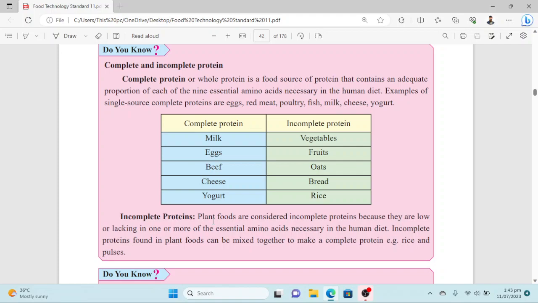Those food protein sources are considered incomplete proteins. Examples are vegetable sources of protein, fruits, oats, bread, and rice. So these are the two types of protein sources: complete protein and incomplete protein.